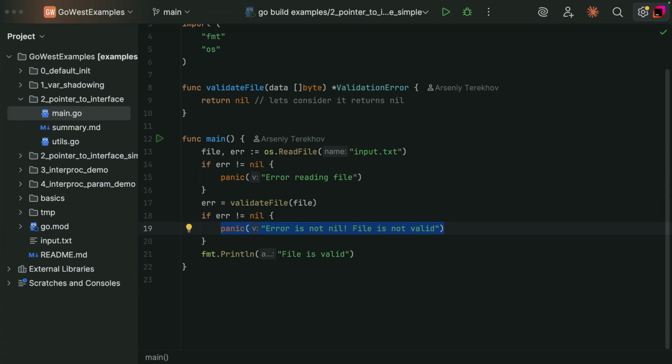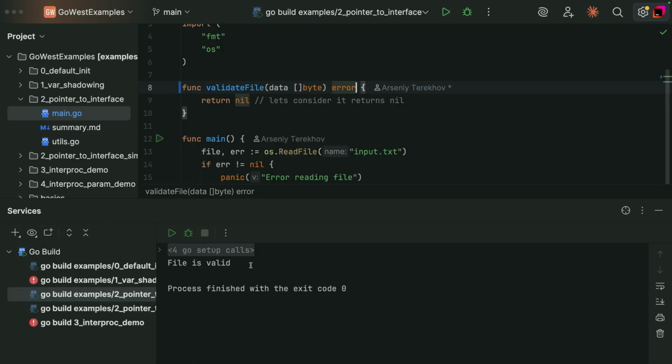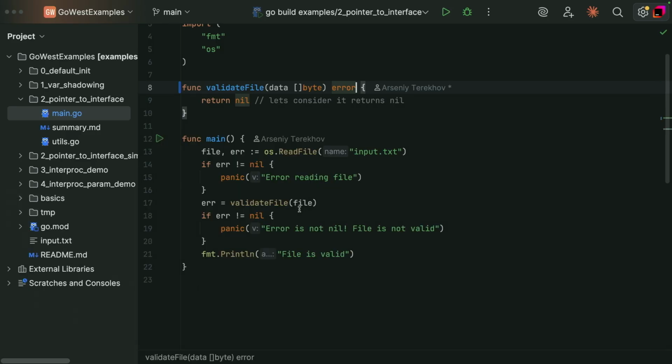So yes, actually, it's really confusing. And my main point here, first of all, we should know that any conversion of a pointer to an interface results in a non-nil value. And the second point is that we should never use custom error types as result types of functions and methods, because it leads to bugs, obviously. So instead, we should do something like that. And now we fix the issue, and now file is valid, because we don't have this conversion anymore, right?